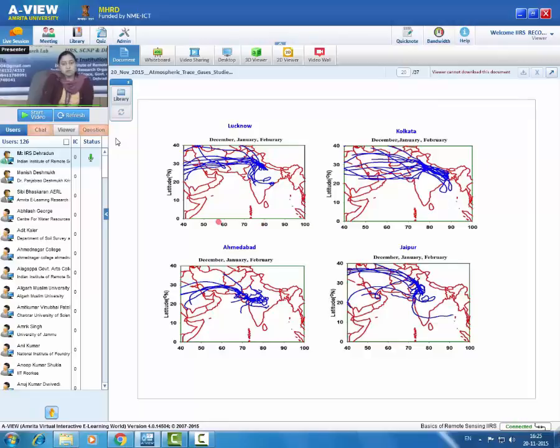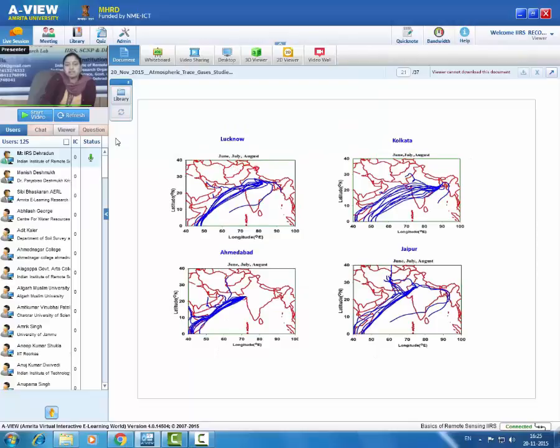So in this plot, we have taken 7 days back trajectories over Lucknow, Kolkata, Ahmedabad and Jaipur during December, January and February. These plots show that all these locations are receiving air parcels from the continental region, either from the Middle East or Pakistan, or it is circulating over the Indian region itself.